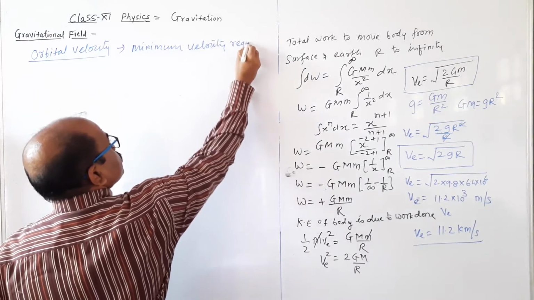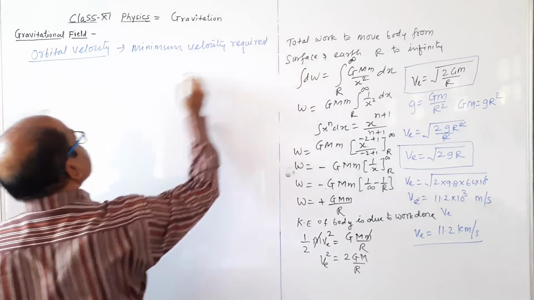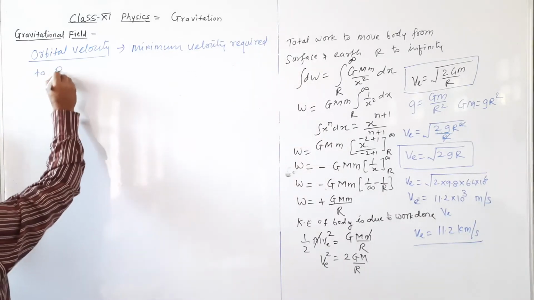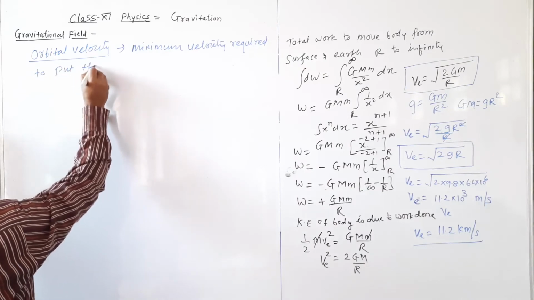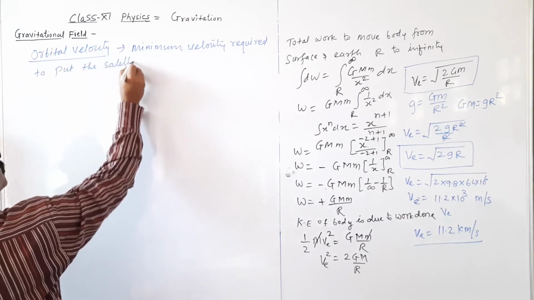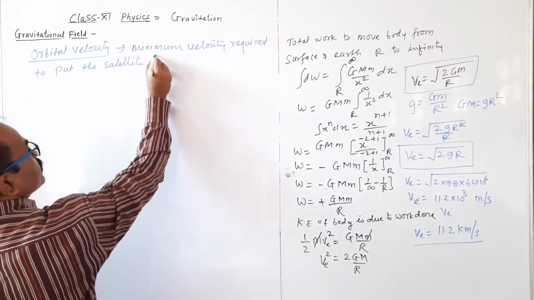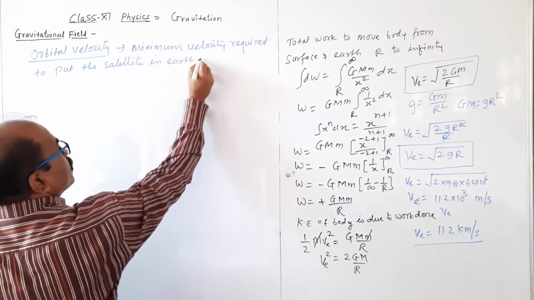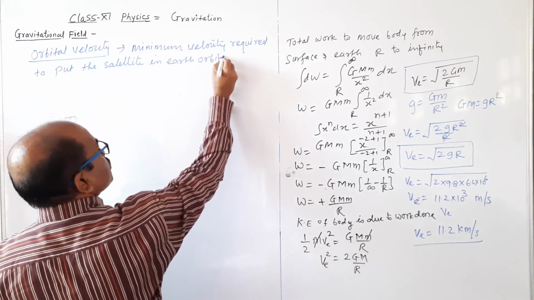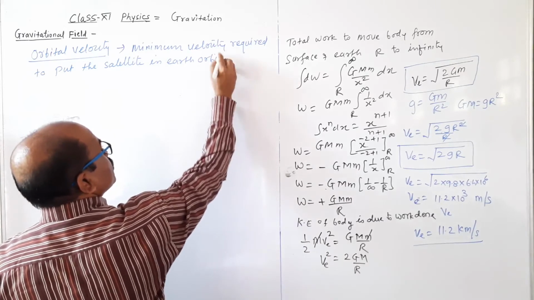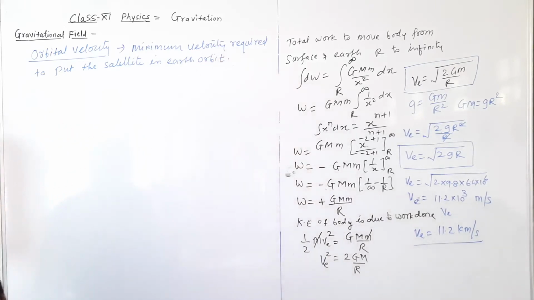Or this is the minimum velocity required to put the satellite in an earth orbit. This is known as the orbital velocity. And this orbital velocity is calculated as follows.